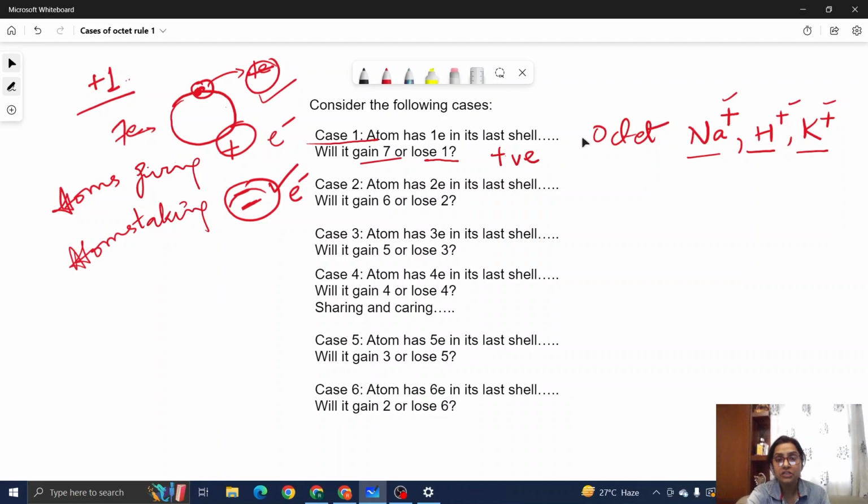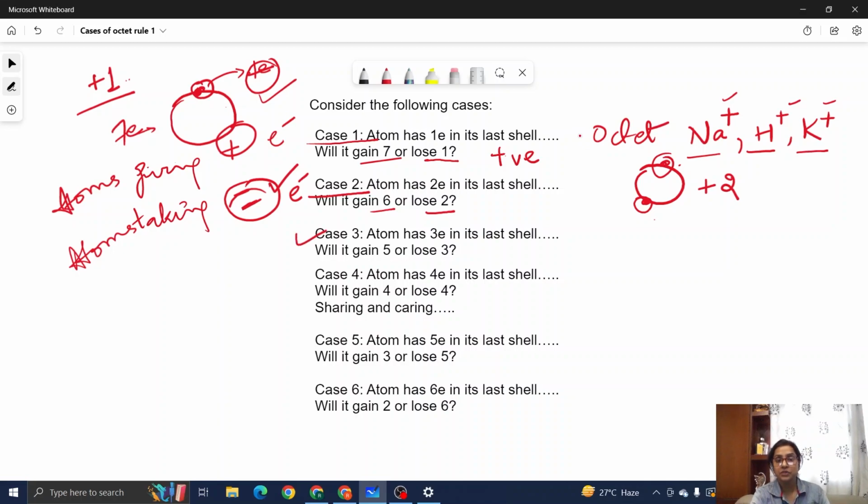Okay. Coming to case 2 now. Case 2. An atom is having two electrons in the last shell. Now this atom has two electrons. Again, there are two situations possible. Either it will gain six electrons from somewhere else or it will lose two electrons. Now again, I think the case is quite clear that this atom will give away these two electrons and get a charge of, yes, plus 2 since it is giving away two electrons. I hope this is clear.